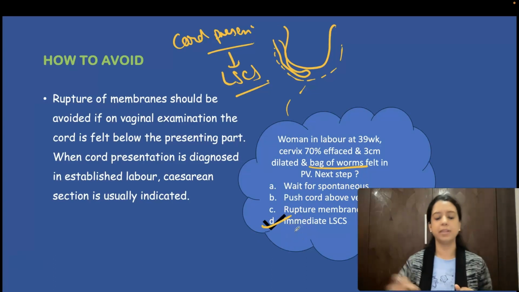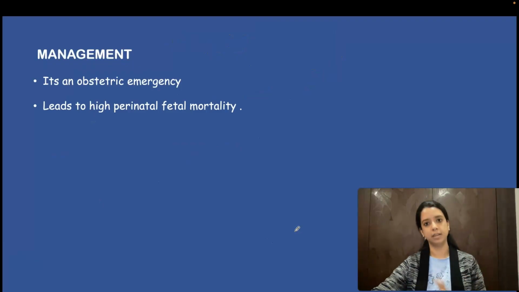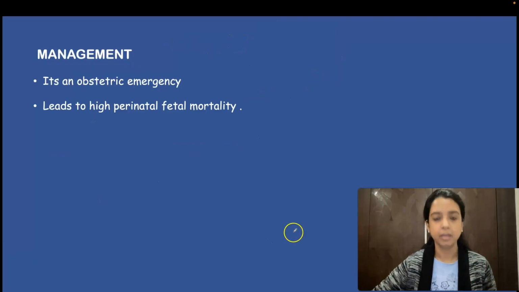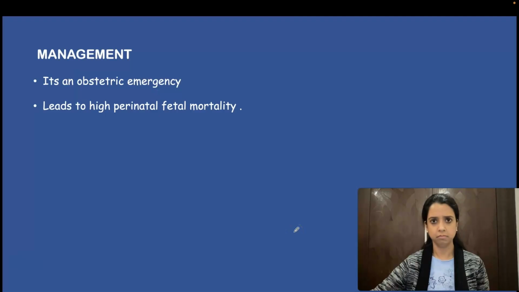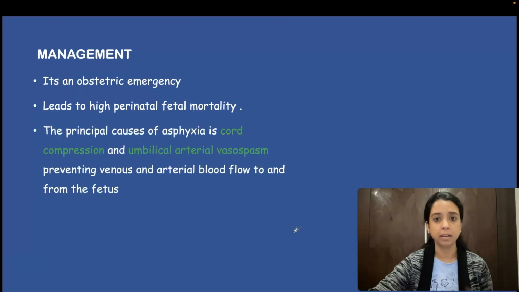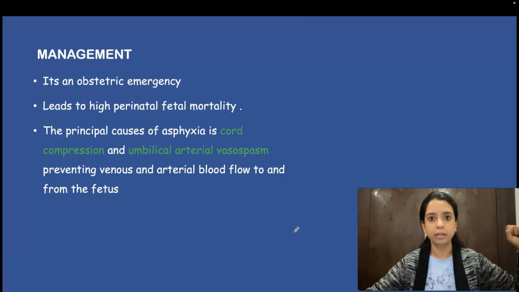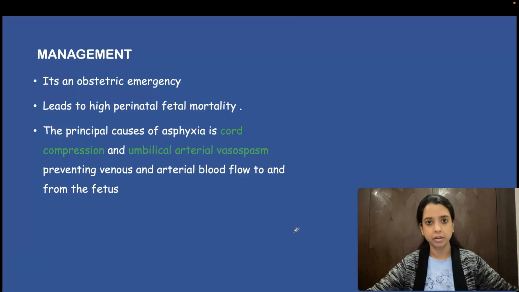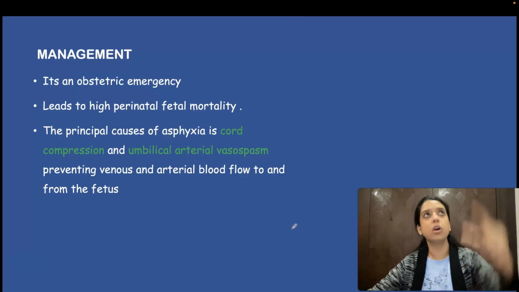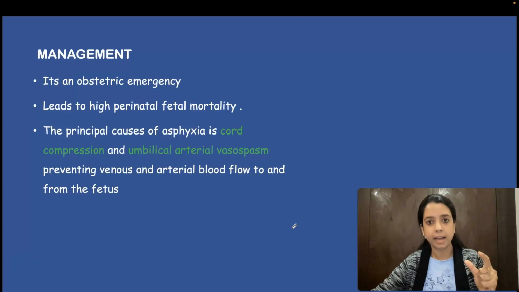Okay. This was prevention. Now management. It is an obstetric emergency. Why? अगर loops बाहर आ गए तो क्या problem है? 2 things. See, cord loops are inside the amniotic fluid, whose temperature is different. As soon as they come out in the outside environment, there is severe vasospasm. So there is severe vasospasm because of the outside environment, and that is causing fetal hypoxia.